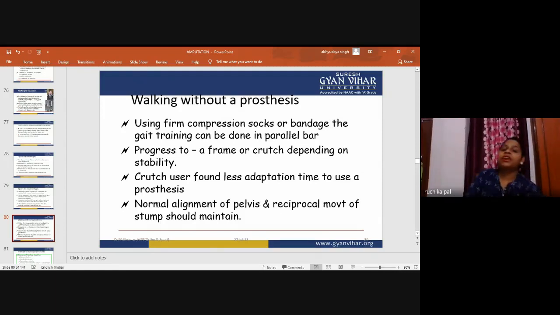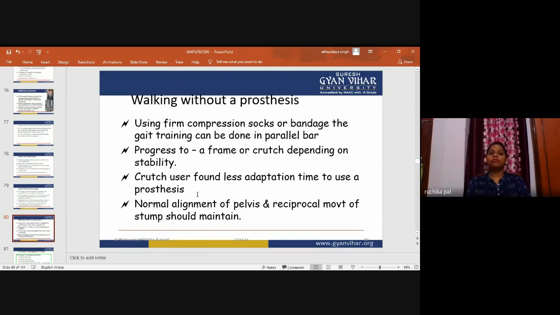So, a walking frame or a crutch will be there, depending on the stability. So we will progress to crutch walking training. Crutch users find less adaptation time to use a prosthesis. When the patient undergoes walking training with crutches, they find less adaptation time to use the prosthesis, because one limb is already strong. They are walking on the crutches. Now when the prosthesis is applied, they can further move towards the walking pattern.